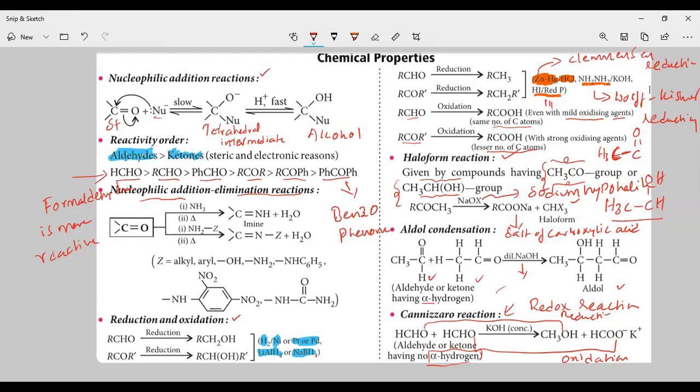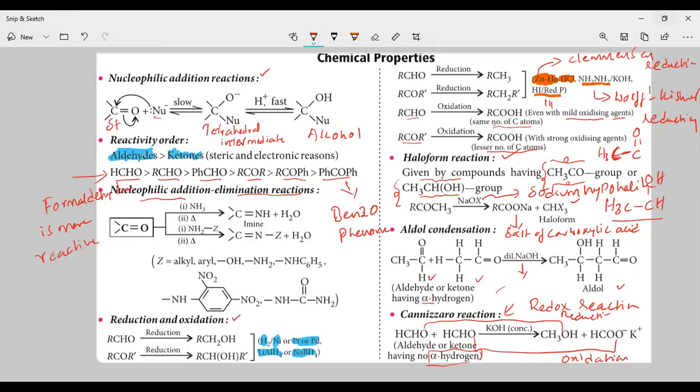It will undergo reduction with three agents: one is Clemmensen, another is Wolff-Kishner, and another is hydrogen iodide in the presence of red phosphorus. The aldehydes will undergo oxidation, and the product carboxylic acid will have the same number of carbon atoms as the aldehyde. And ketones on oxidation also give carboxylic acid. But the point you have to remember is that in ketones the carboxylic acid formed has fewer carbon atoms than the parent ketone. Okay, that you have to understand. And haloform reaction also. So these are the chemical properties.